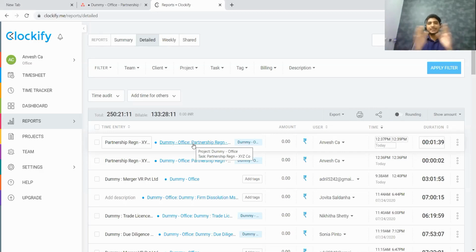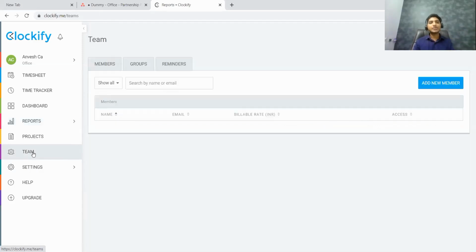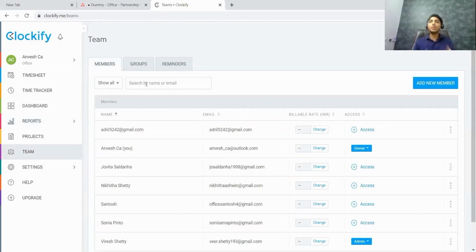So this is the basic aspect, and there are certain other things as well, such as how you create a team. If members remember, I said in Asana first you create an ID, then you invite your team members. In the same way, even in Clockify, you have to create your ID, and you also have to invite your team members. If you can focus on the team bar here, you have to click on team, and if there is a new employee who has joined your company, then you have to add them. You have to add their email ID. They will get an email and they have to accept it and they will be a part of your team.